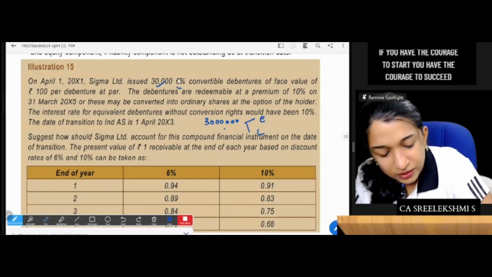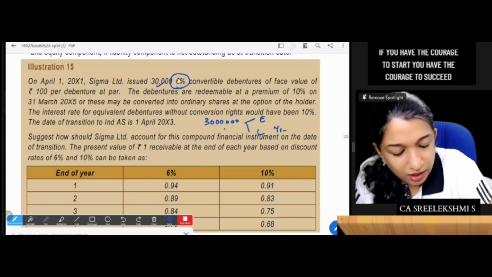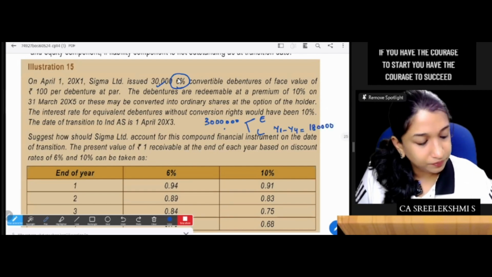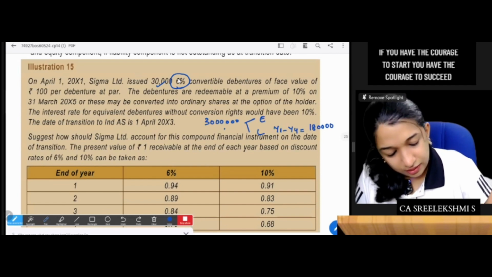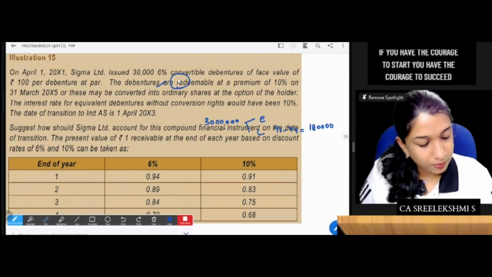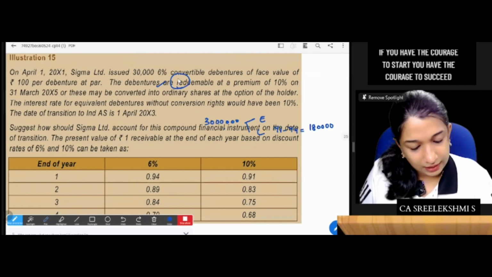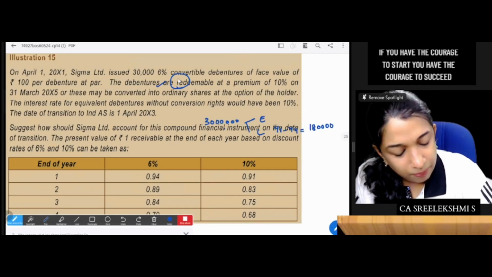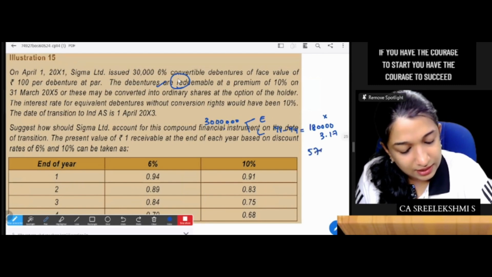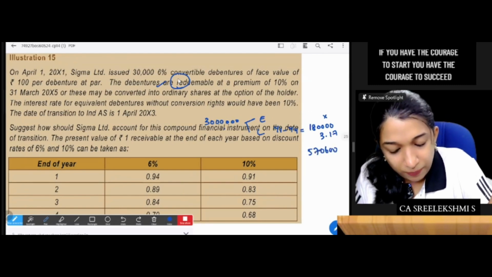30 lakhs into 6%. From year 1 to year 4, you need to pay 1,80,000 as interest. So 1,80,000 will be discounted using 10%. We calculate 0.91 plus 0.83 plus 0.75 plus 0.68, which is 3.17. 1,80,000 into 3.17 is 5,70,600. And last, we need to pay the option amount.